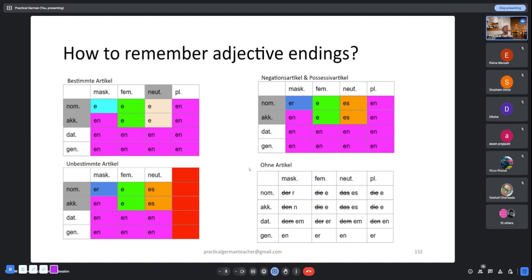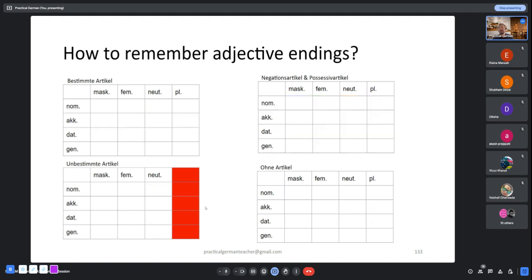So you have to remember 16, 32, 32 plus 16 is 48, 48 plus 12 around 60. So 60 different combinations are there. Now how do you remember all this? Now I will help you understand how do you remember all these tables.